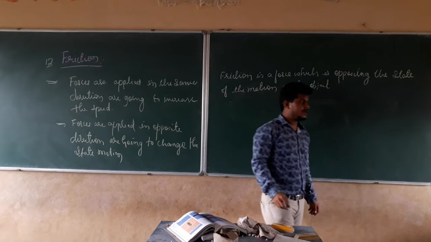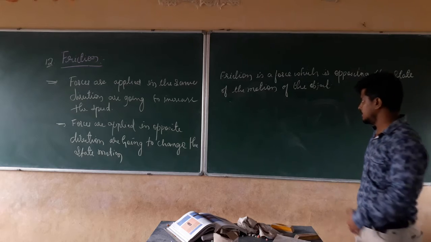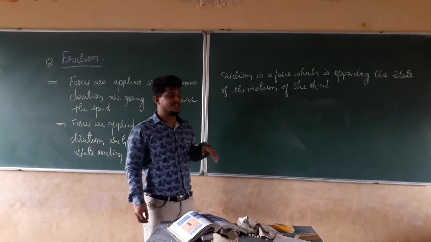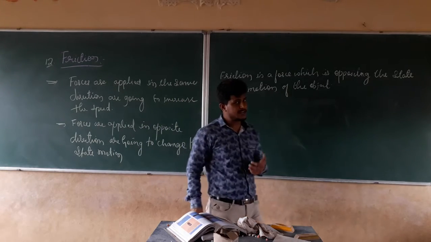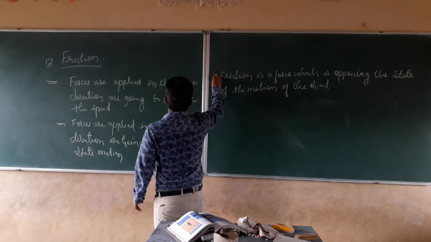If any object which is moving is to stop, if its state of motion is to change, there is an opposite force acting on that object. That opposite force is nothing but the frictional force. This is the first point about friction.